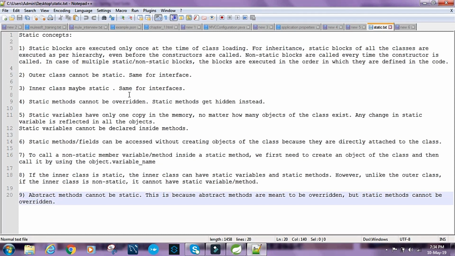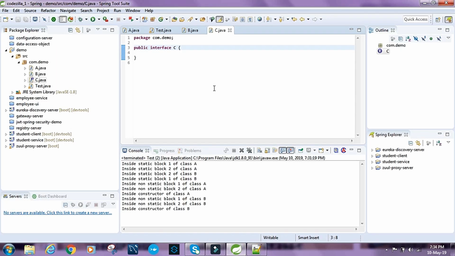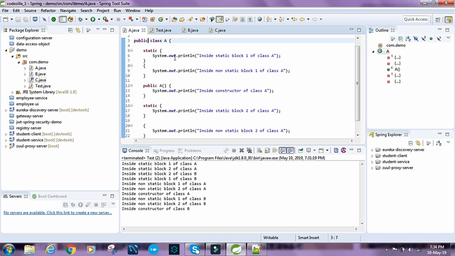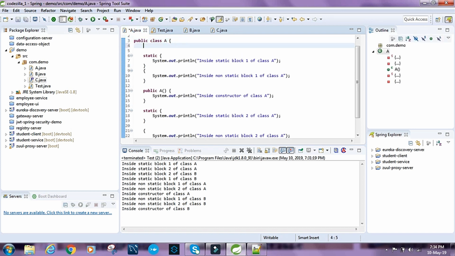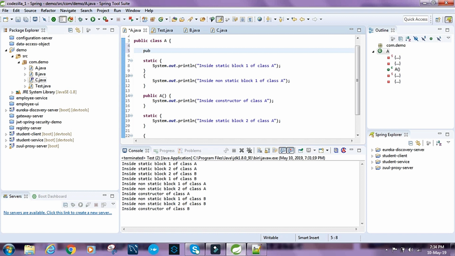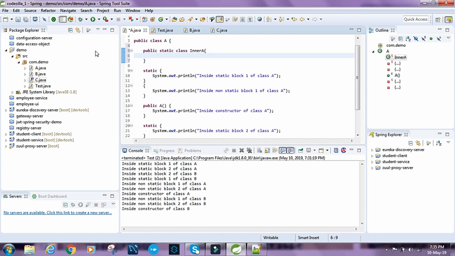Inner class may be static, same for interfaces. Let's see this. So let's have another class inside this class, say public static class, say inner A. So this is allowed.